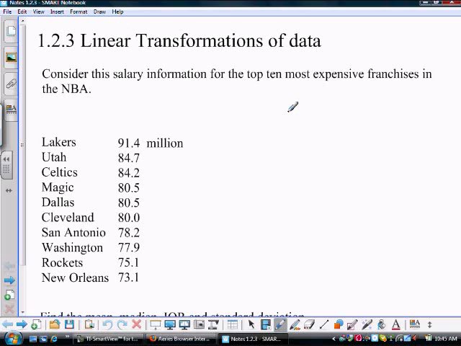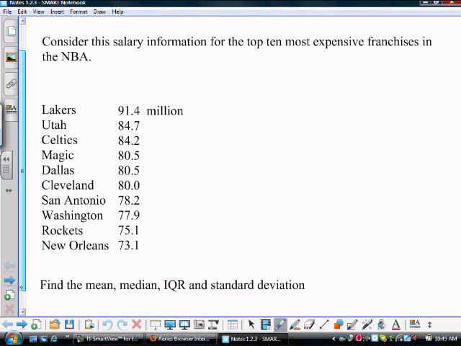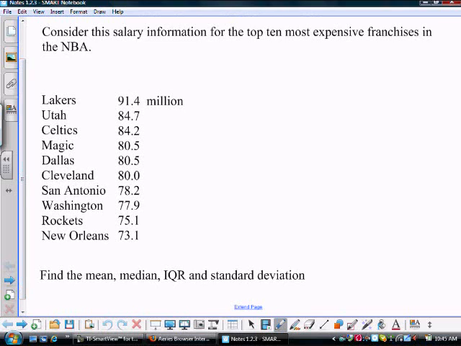All right, so we're going to do some linear transformations and see what happens to the statistics that we get when we transform our data. So these are the team salaries for the Lakers, Utah, Celtics, Magic, Dallas.